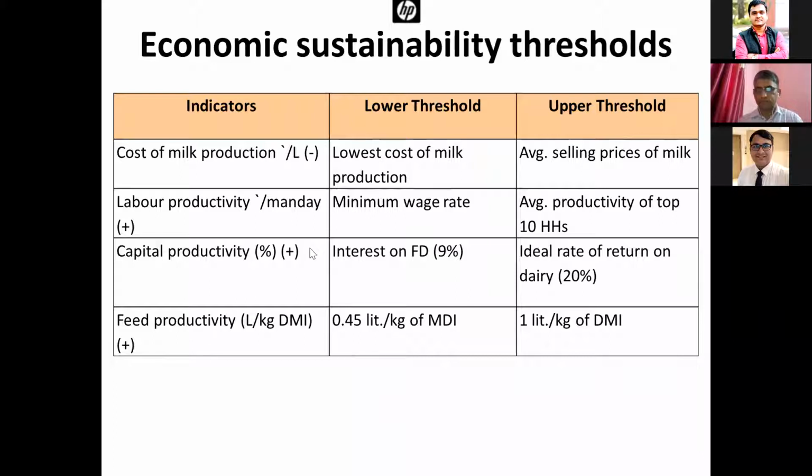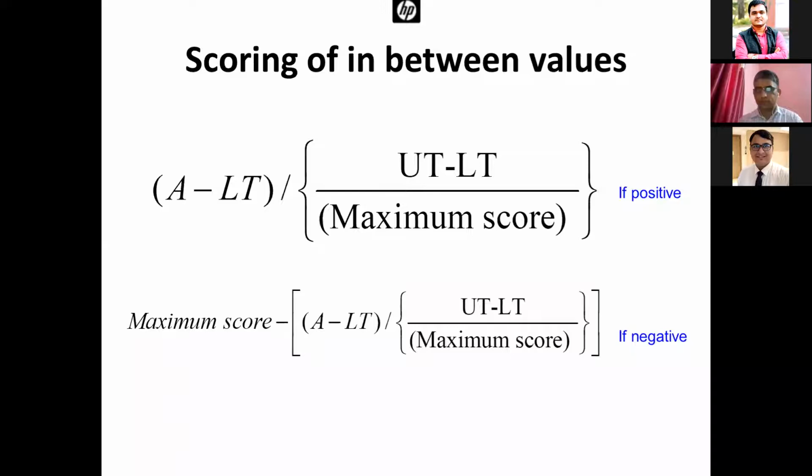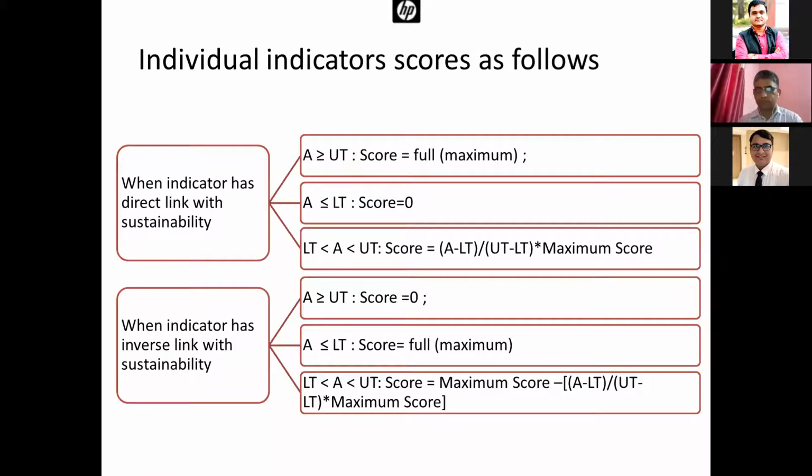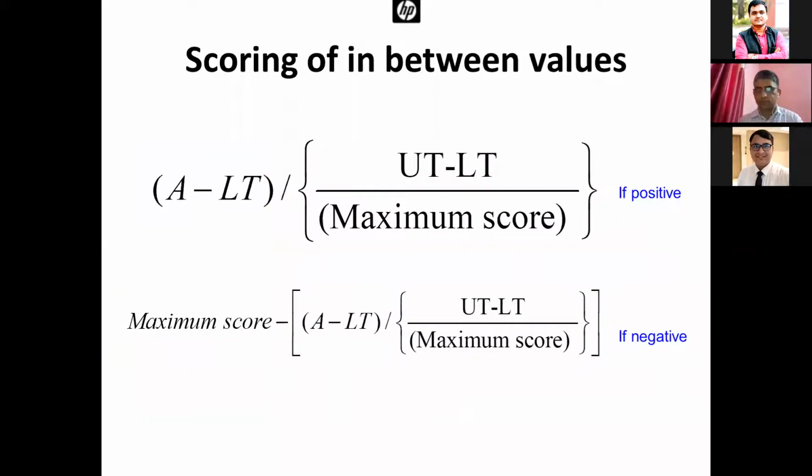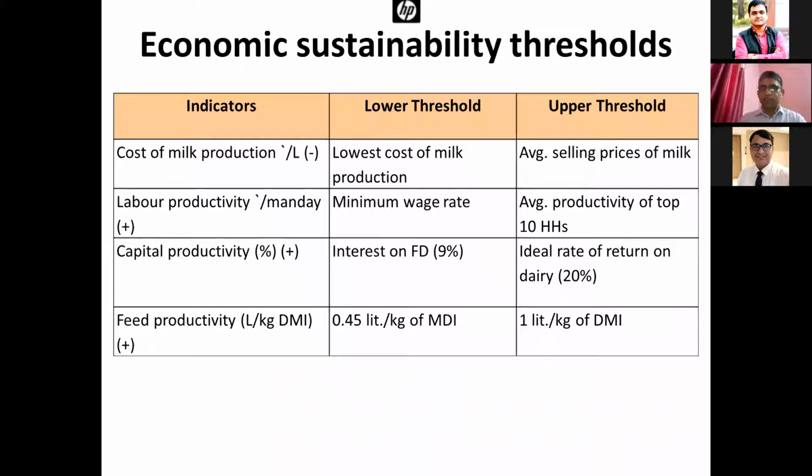What I told here is, for a negatively related indicator, the lower threshold level means an actual value less than the lower threshold will be scored 0. So the lowest cost means it will be better, so we scored full. And the upper threshold was the average selling price of milk. If a farmer is not getting even the sale price of milk, then it won't be sustainable. So we defined these threshold levels.